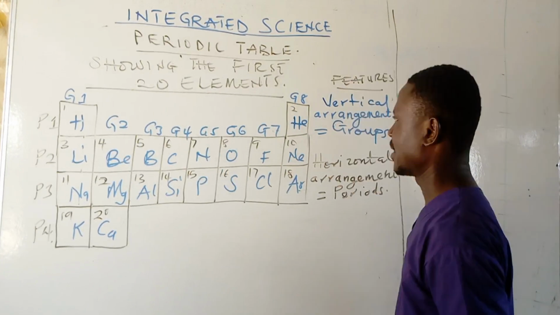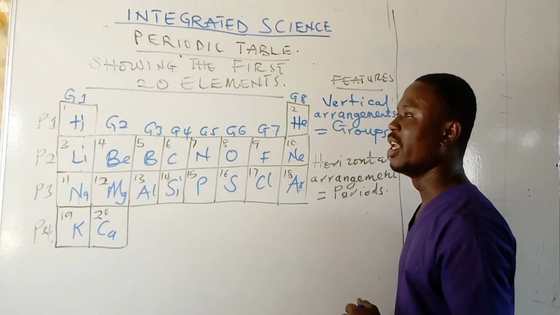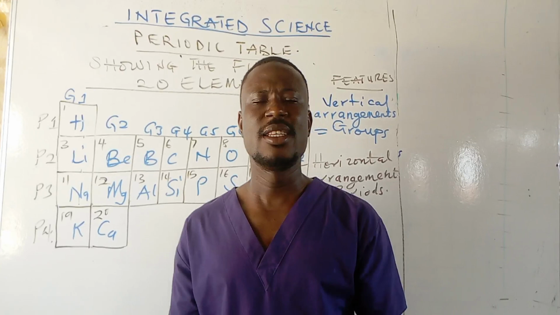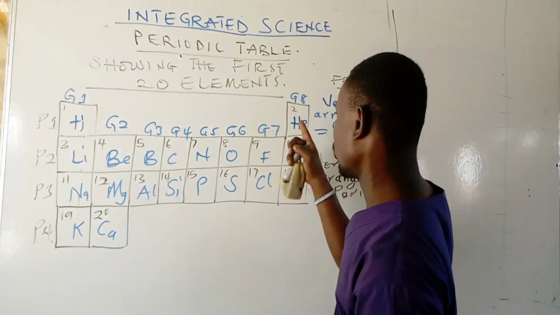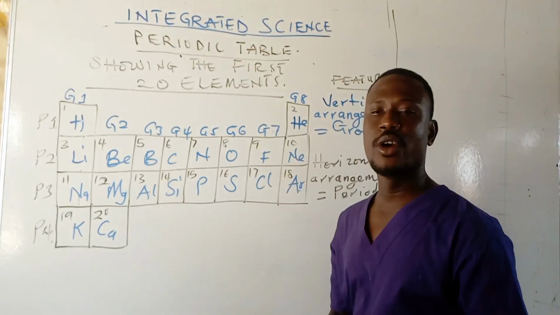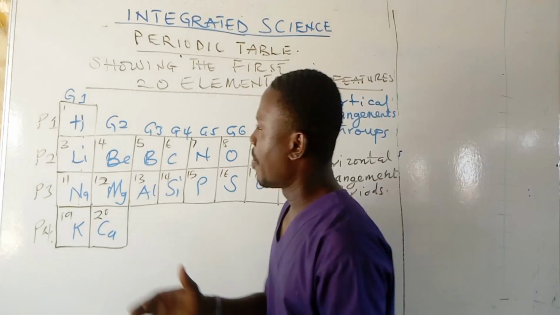Period 2, they have 2 shells. That is the K and the L shell. So all elements here, from the electronic configuration, they have 2 shells. Period 3 has 3 shells, and period 4 has 4 shells. If you draw the configuration, you would really understand.